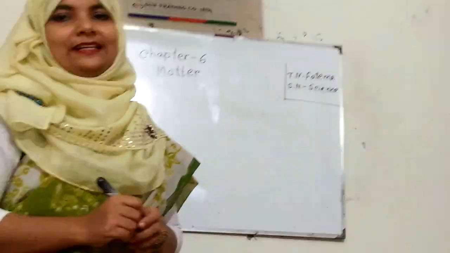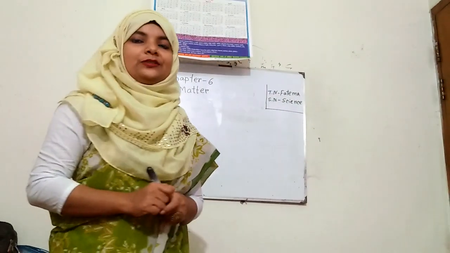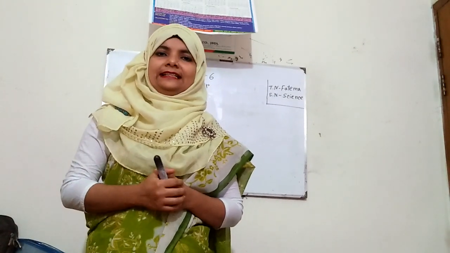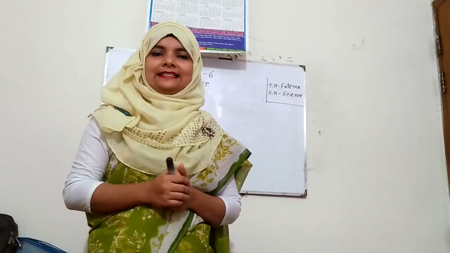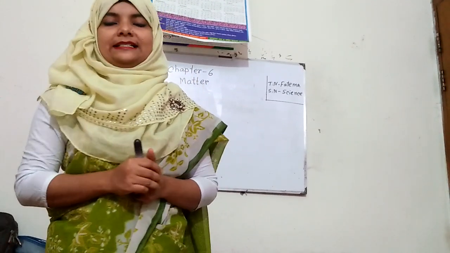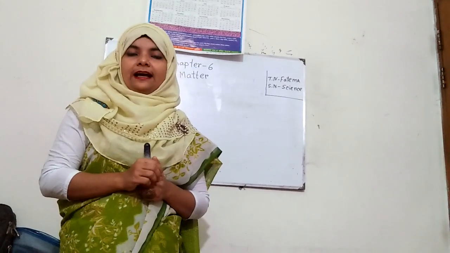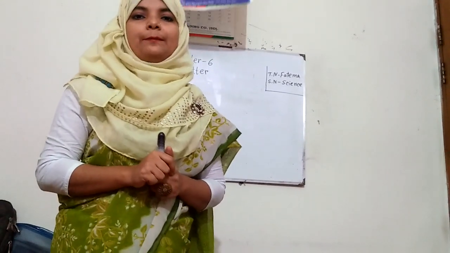Okay, so students, let's start today's discussion. So, what is matter? I think all of you can tell what is matter, isn't it? Yes, matter is a thing that takes up space and has weight is called matter.